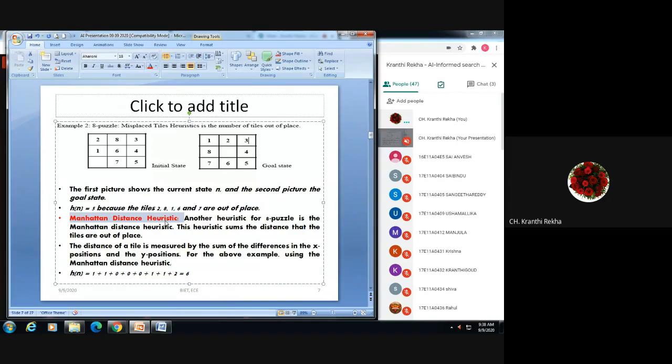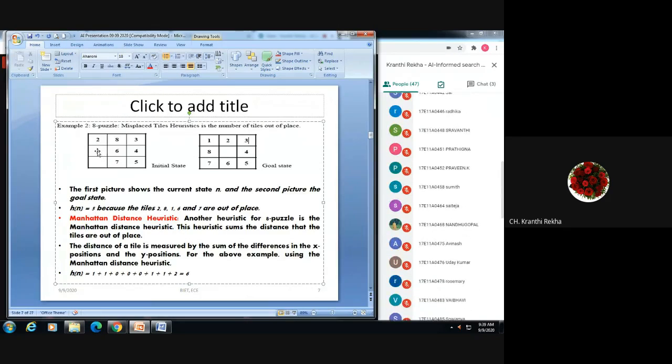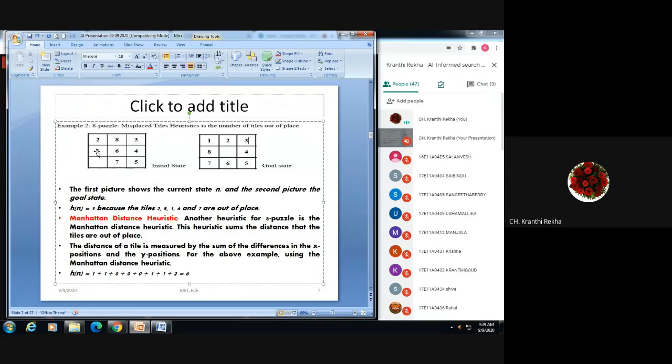Another heuristic is Manhattan distance. Manhattan distance is nothing but, suppose in the first box, one is in this position, right? With how much distance it is dislocated, how far from its original place. The original place is the first tile, but it is in this position, so the distance is 1. The distance position of 1 is 1.